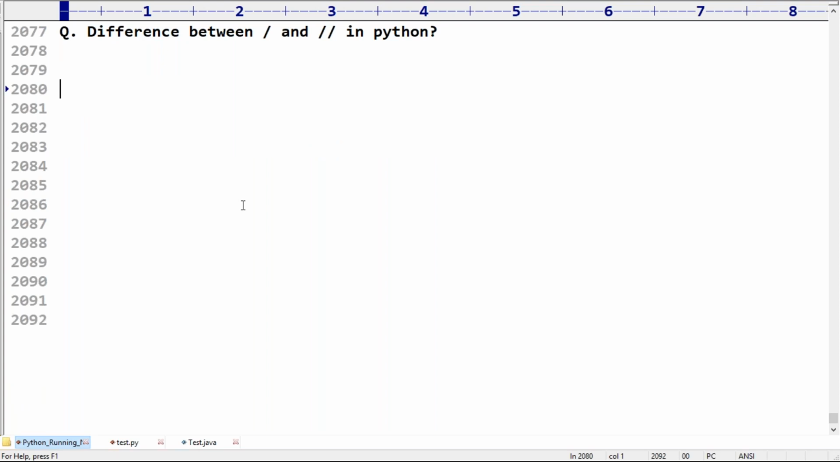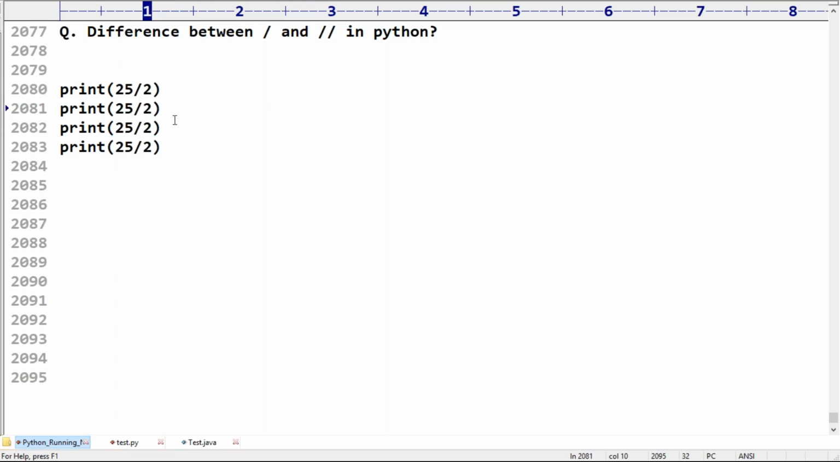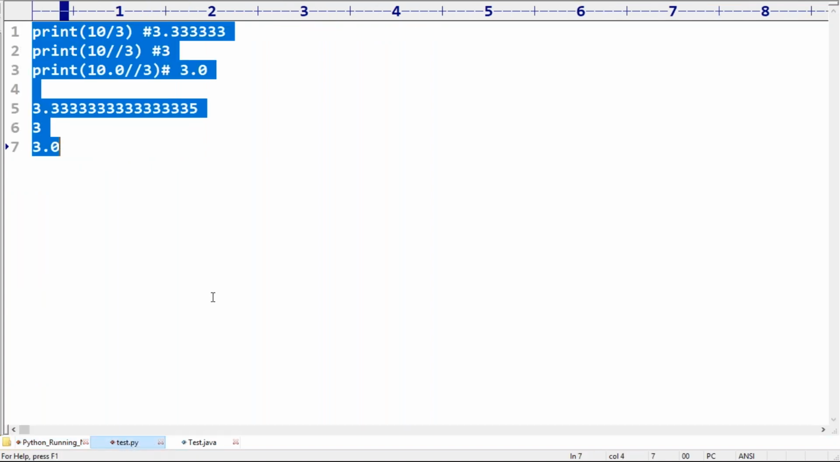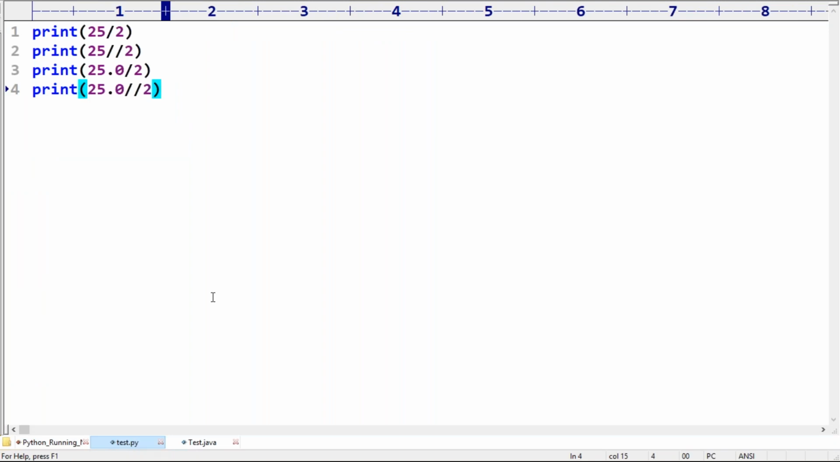So I don't want to explain anything, sir. Print 25 by 2, 25 by 2, 25.0 by 2, 25.0 floor division 2. Please guide, what is the answer we are going to get in this case? Anyone, can you please tell? If you can answer this, I can feel that definitely you people are getting it very clearly. So the first one, second one, third one, fourth one.